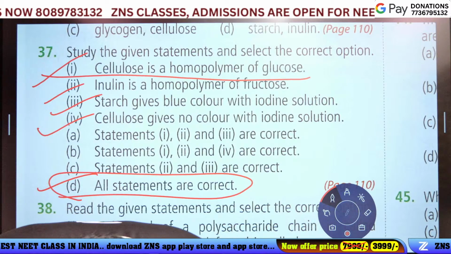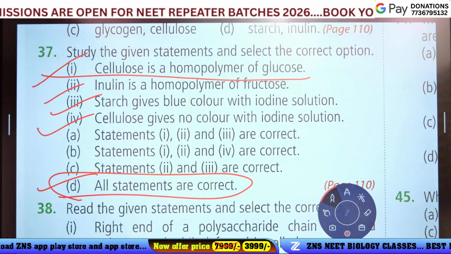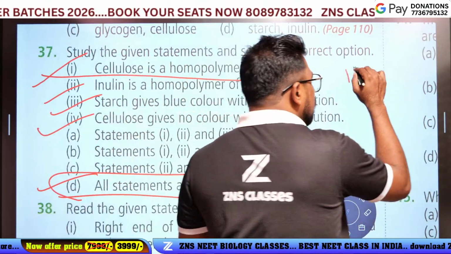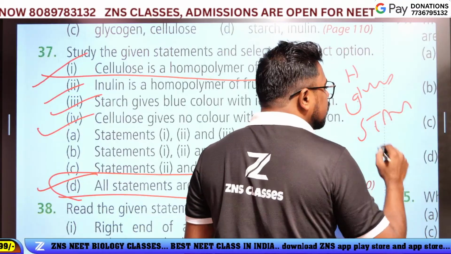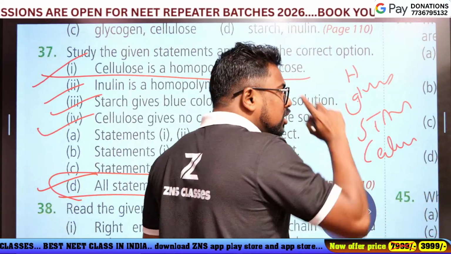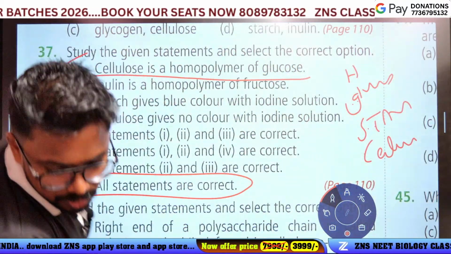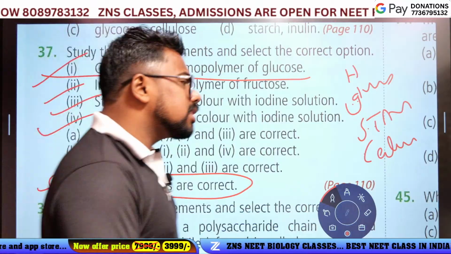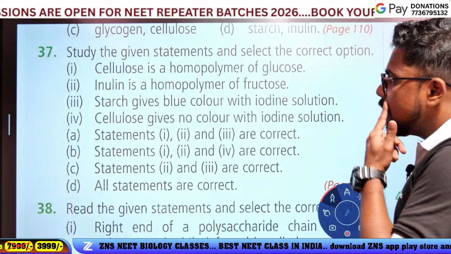Cellulose is a homopolymer of glucose. The three types of homopolymers are glycogen, starch, and cellulose. According to our NCERT textbook, glycogen, starch, and cellulose are homopolymers of glucose. So option D is correct.